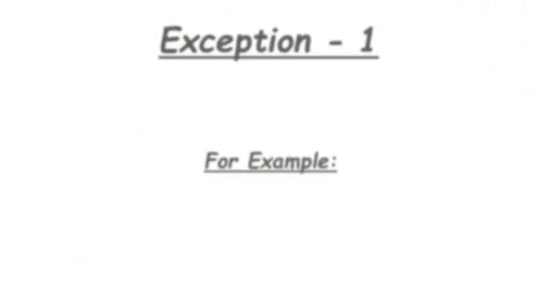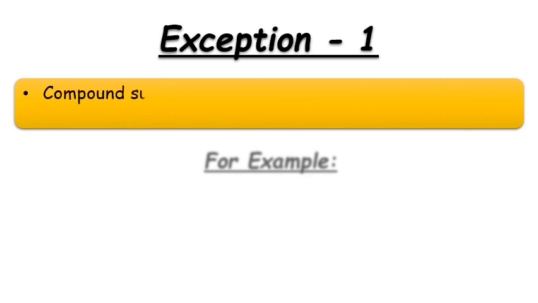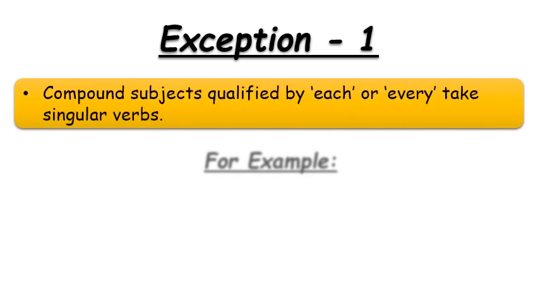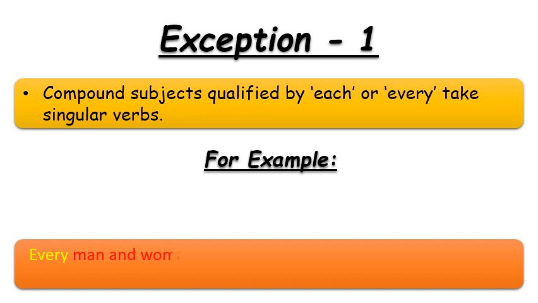But there are certain exceptions to rule number 4. Let's see what the exceptions are. Exception number 1. Compound subjects qualified by each or every take singular verbs. Means if the subjects are qualified, carrying the word each or every, then the verb will be in singular form. To clarify it, let's see some examples.